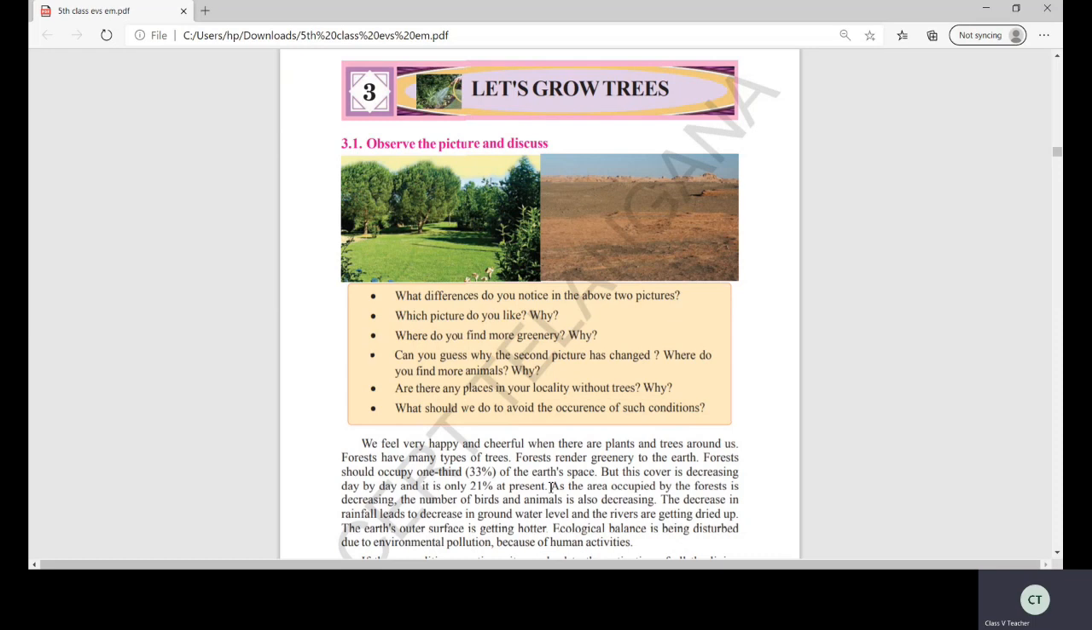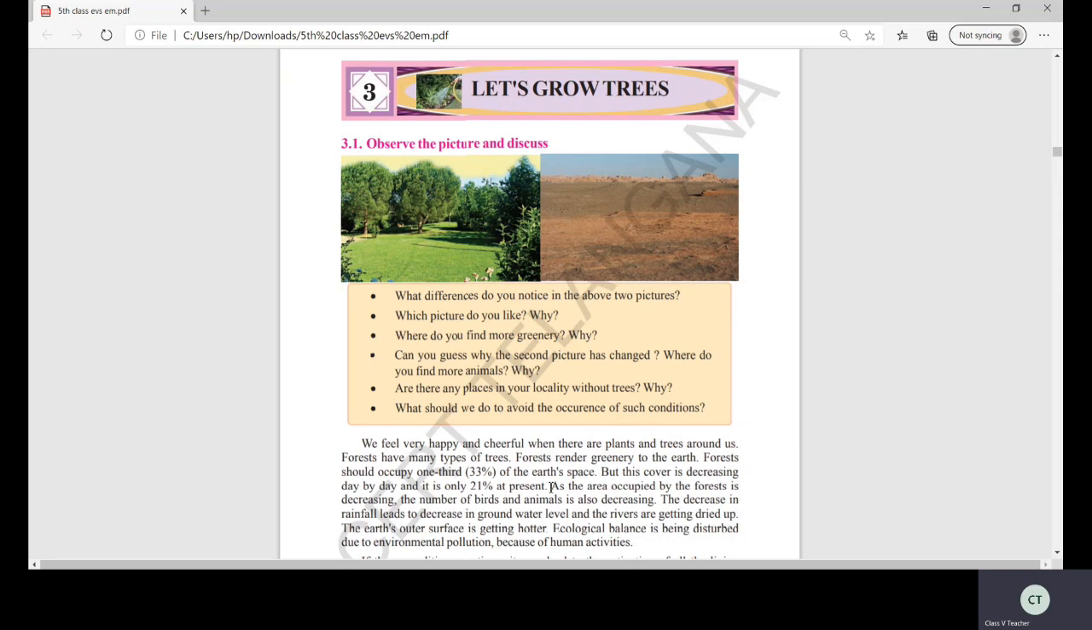So I said, only the quarter part is land. In the quarter part, how much should be occupied? 33% out of 100%, 33% of the earth's space should be forest. But this cover is decreasing day by day and it is only 21% at present. So 33% where and 21% where. That means it has decreased by nearly 12%.